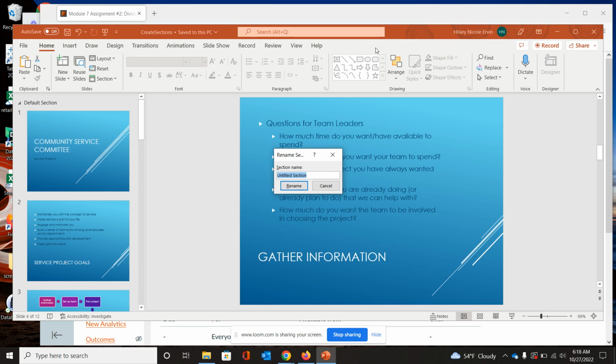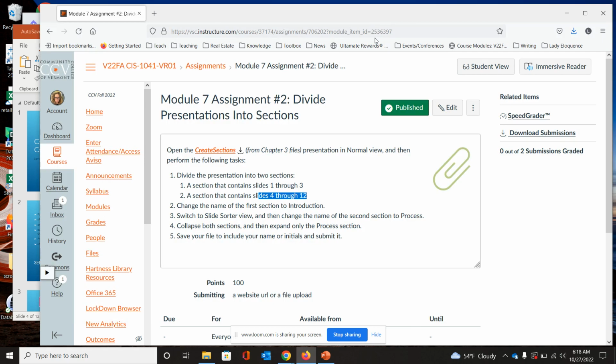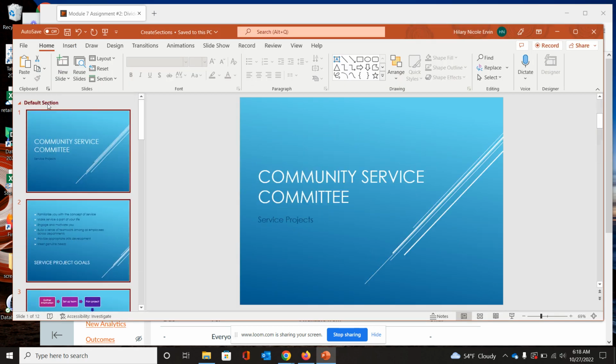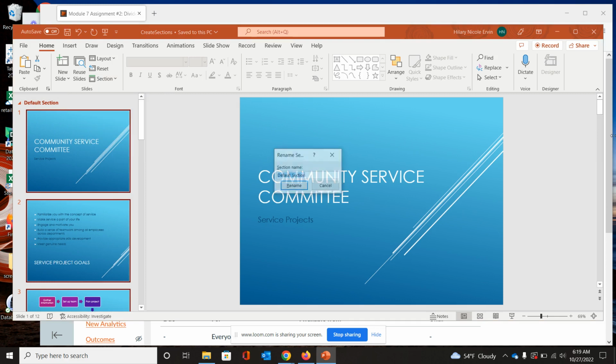We're going to call, what does it say to call this section? Change the name of the first section to Introduction. Okay. All right, we're going to go up here. You'll right click. You should also be able to click on the drop down at section and do rename section. So this is our introduction.